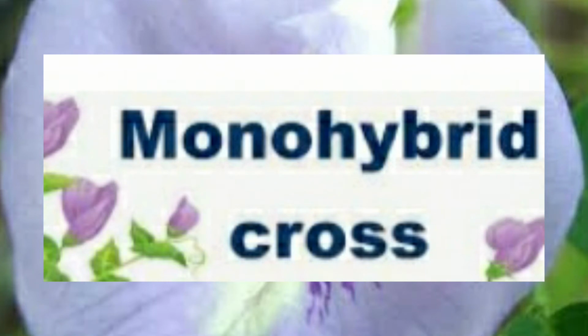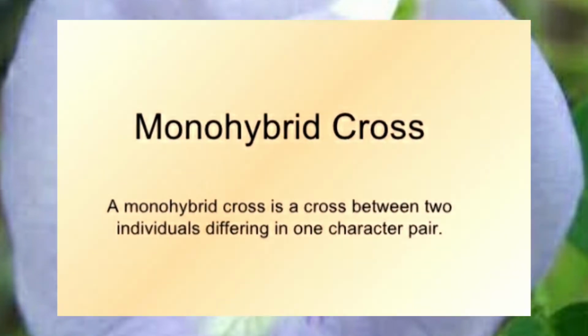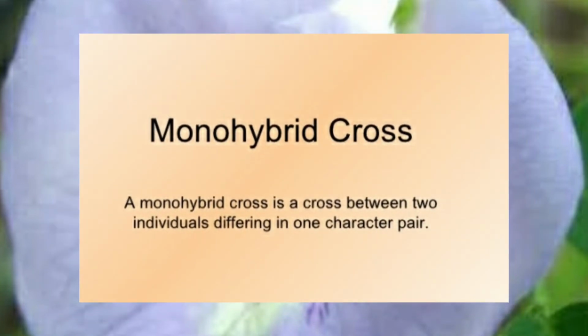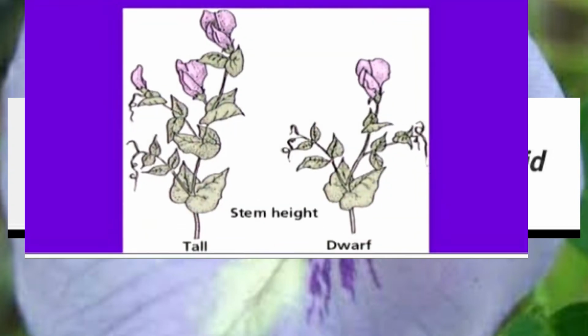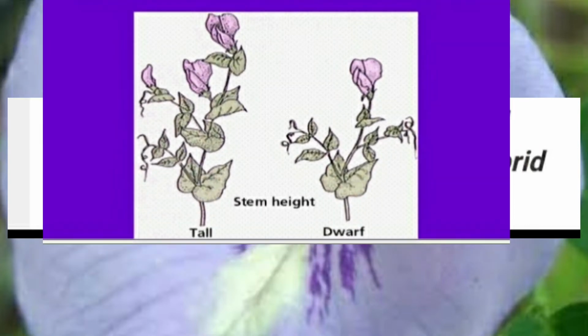Okay, children. We shall discuss monohybrid cross. What is a monohybrid cross? A monohybrid cross is a cross between two individuals differing in one character, or the cross between two monohybrid traits, that is, tall and dwarf. Tall is one trait and dwarf is one trait. The cross between two monohybrid traits is called a monohybrid cross.